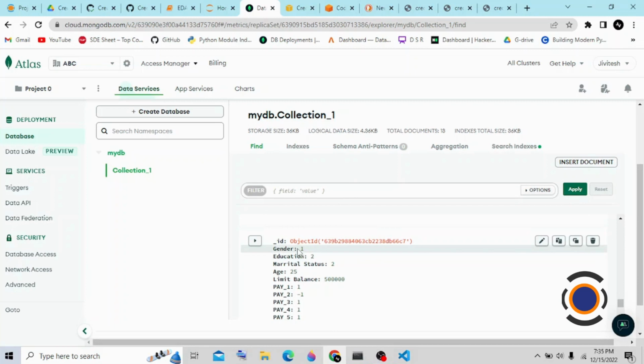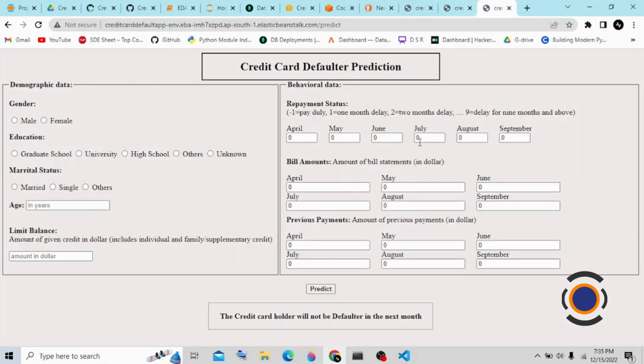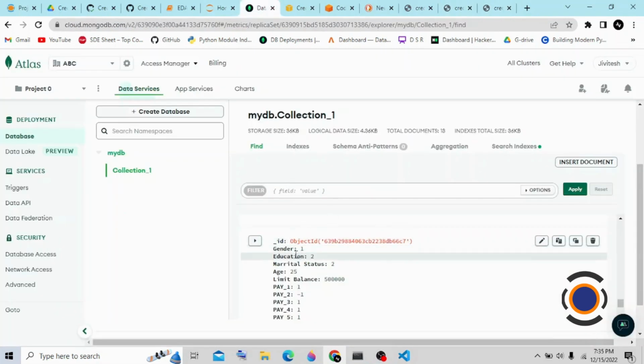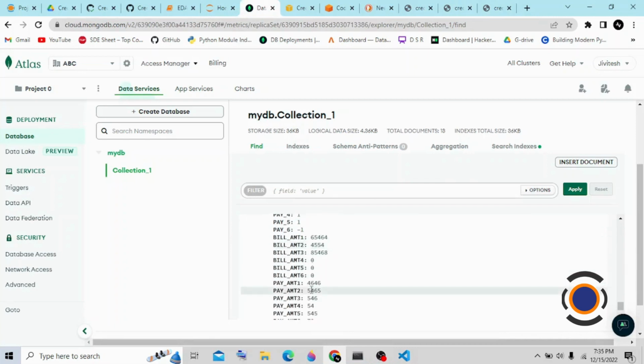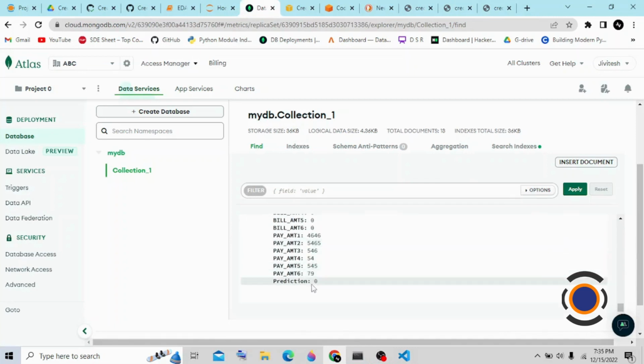This is the result which you entered on this HTML template, like gender, education, age, limit balance. After entering all the required fields, you will get the result. Prediction is 0, which means the person will not be a defaulter in the upcoming month.